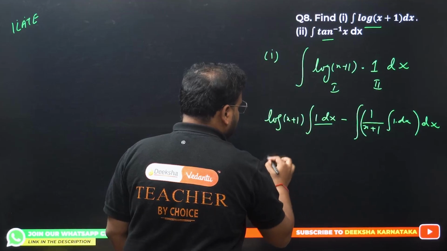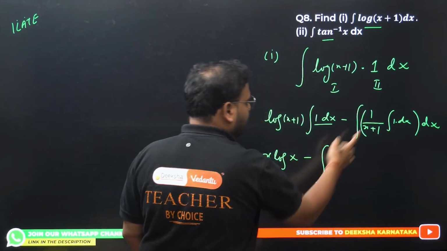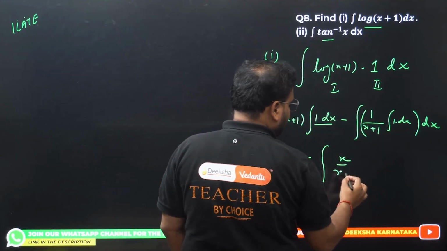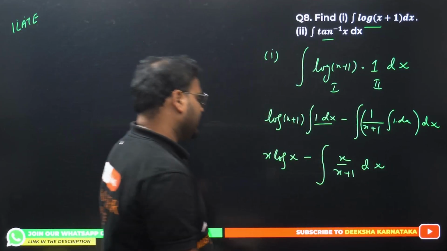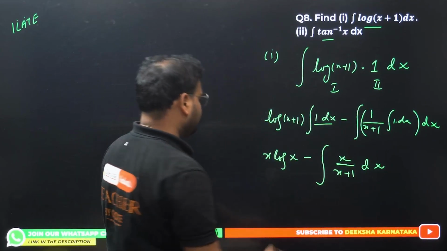This will become x, right? So I get x log(x plus 1), minus sign we have over here, x upon, this is nothing but what? 1, right? So x upon x plus 1 dx. Superb. X upon x plus 1 dx, no problem.